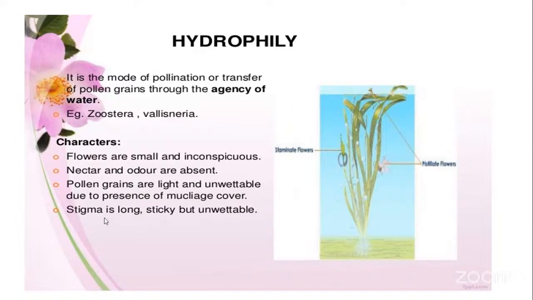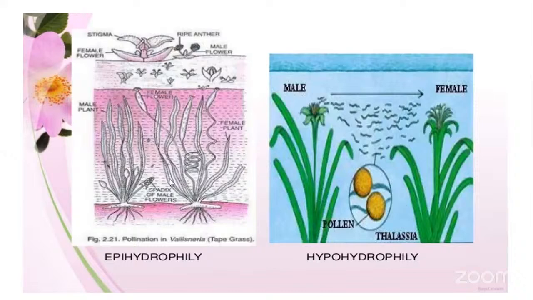Now the stigma here will be long and sticky. The flowers which are going to develop the stigma, they are long. The stigma is very, very long so that it can attract the pollen grains of another flower. And it should be sticky also so that they get stuck to the stigma. So these are the characters of a hydrophytic plant for ensuring cross-pollination.